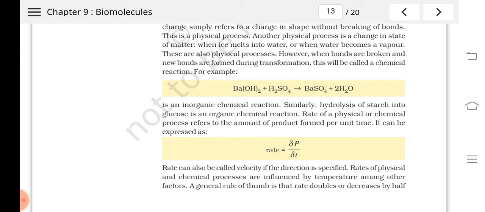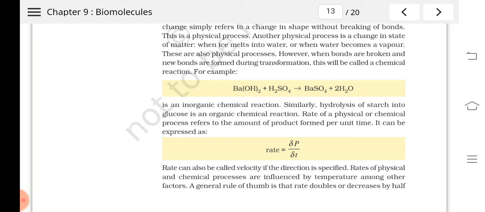If you take the example of the hydrolysis of starch into glucose, it's an example of an organic chemical reaction. Starch is the stored food material in plants, and when the plants need to respire, it has to be converted to glucose. So this is an example of an organic chemical reaction.